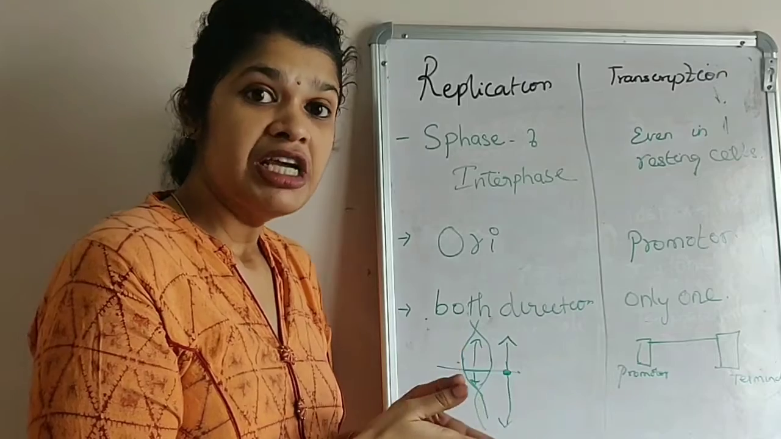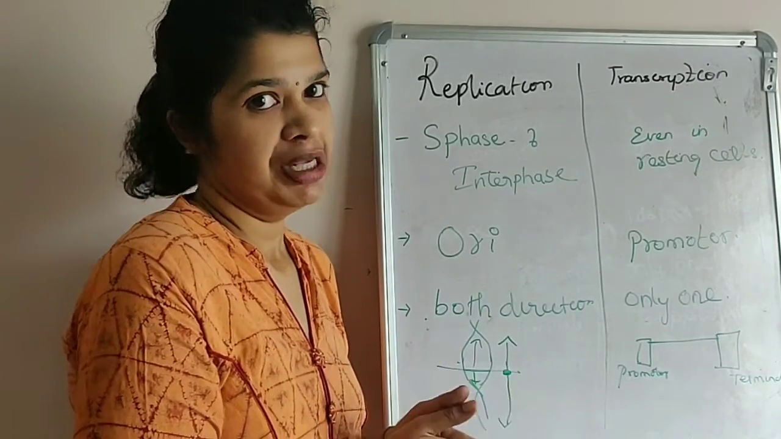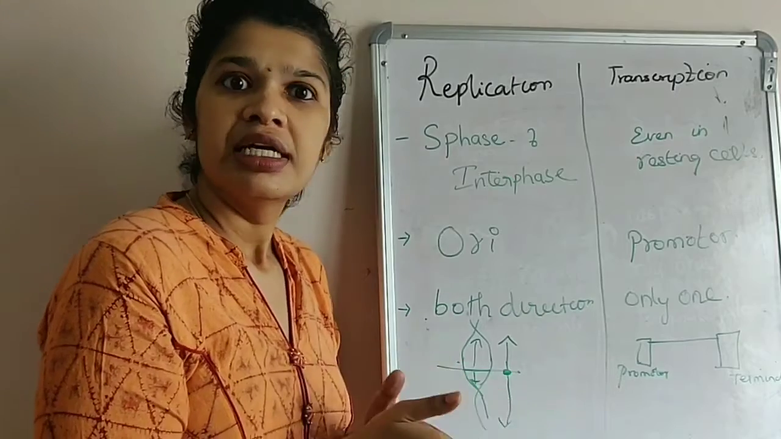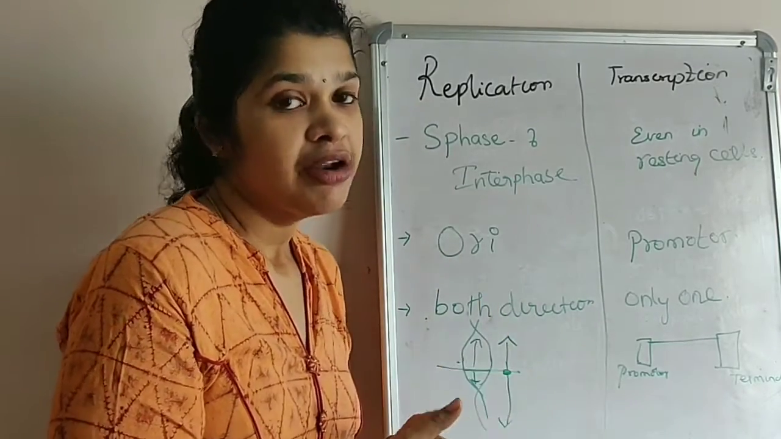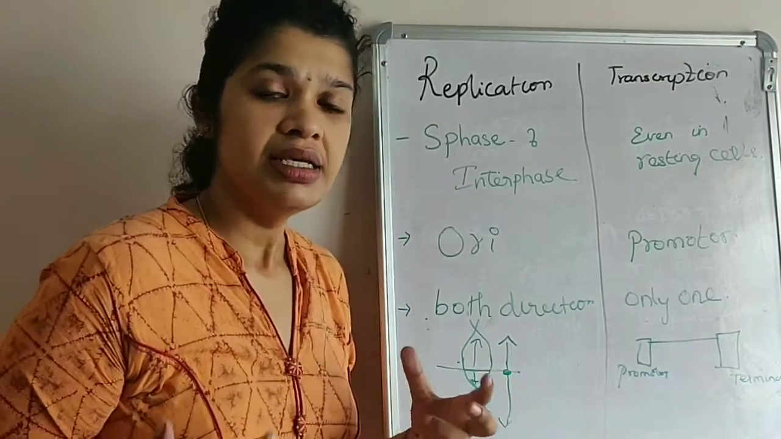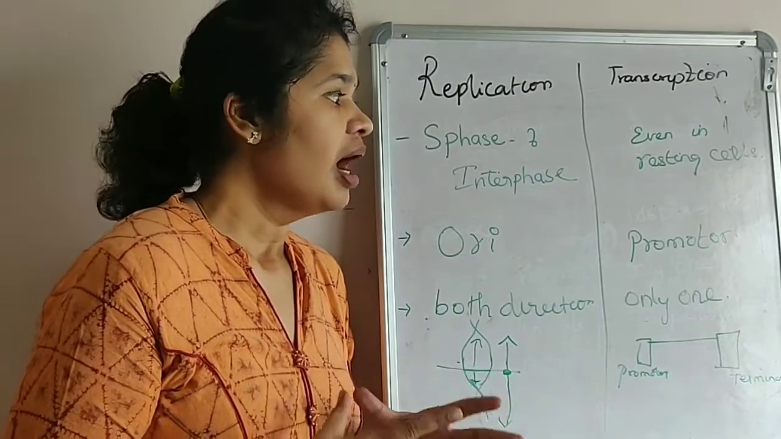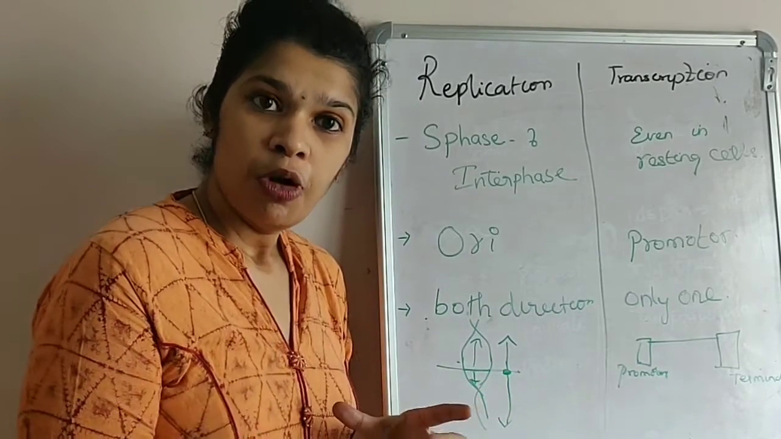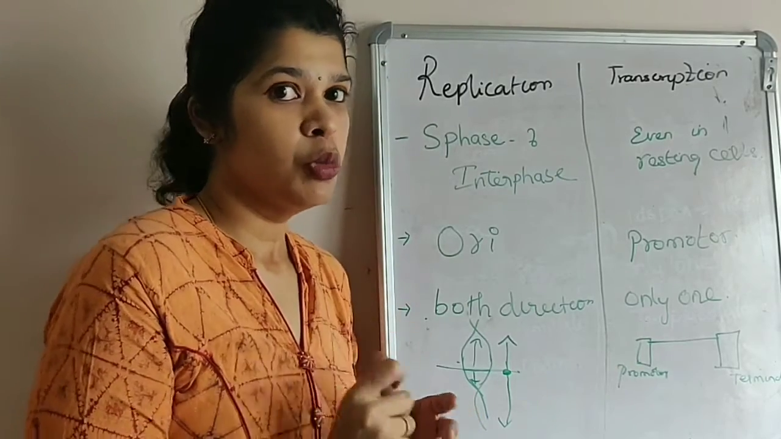So replication starts at the portion of the DNA called the origin of replication. Origin of replication is nothing but a specific sequence present in the DNA. So in eukaryotes we can see there are many origins of replication because the DNA has a lot of base pairs, whereas transcription happens at the position of the gene called the promoter region. They start from the promoter region.